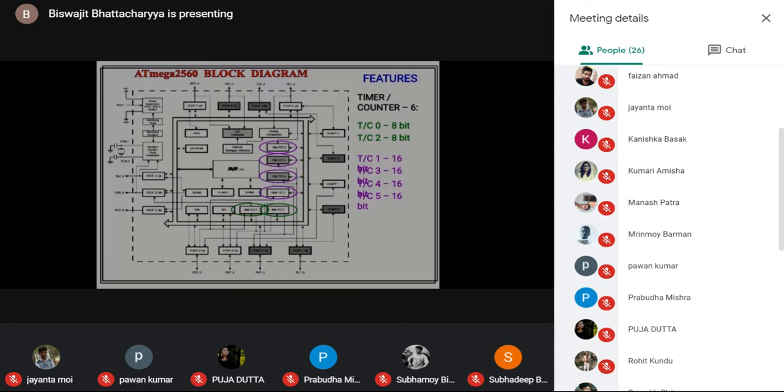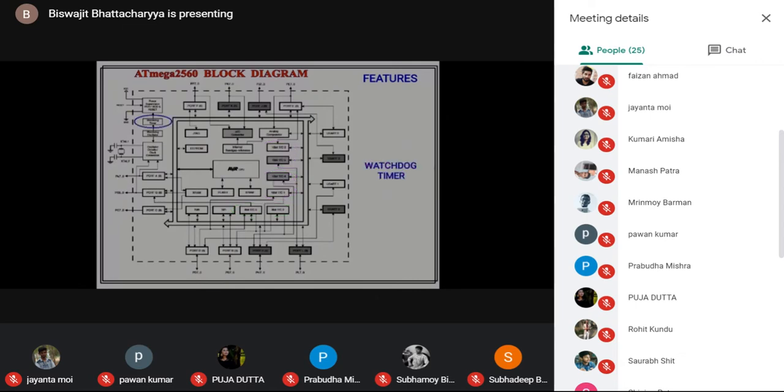So TC1, 3, 4, 5 are 16-bit timer or counters. They can count up to 16-bit data, that is 2 to the power 16 minus 1, or 65,535. That much of data can be counted. So there are 4 such 16-bit timer counters available here.